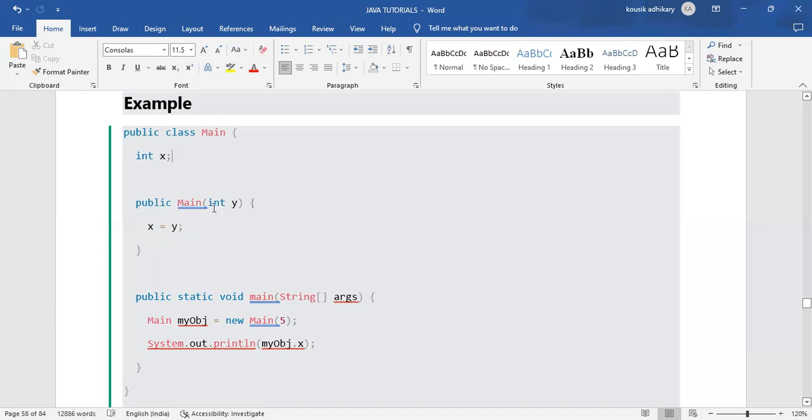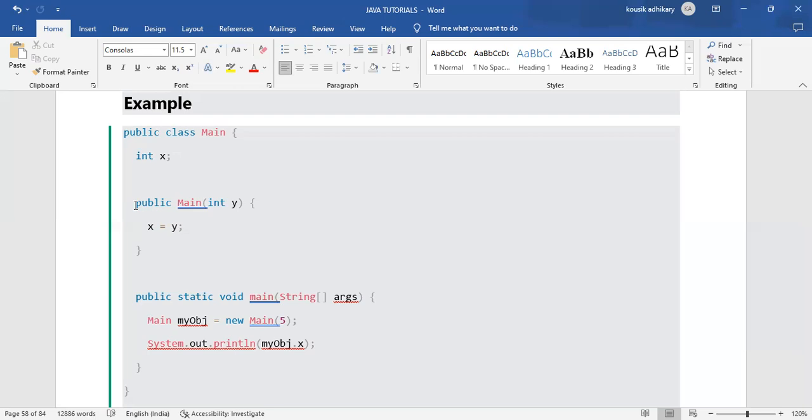After that, this is the special method, and we don't need to call it. It will call itself at the time of object creation. Because it is a public method, without an object we can't call it, so we need to create an object of that Main class.